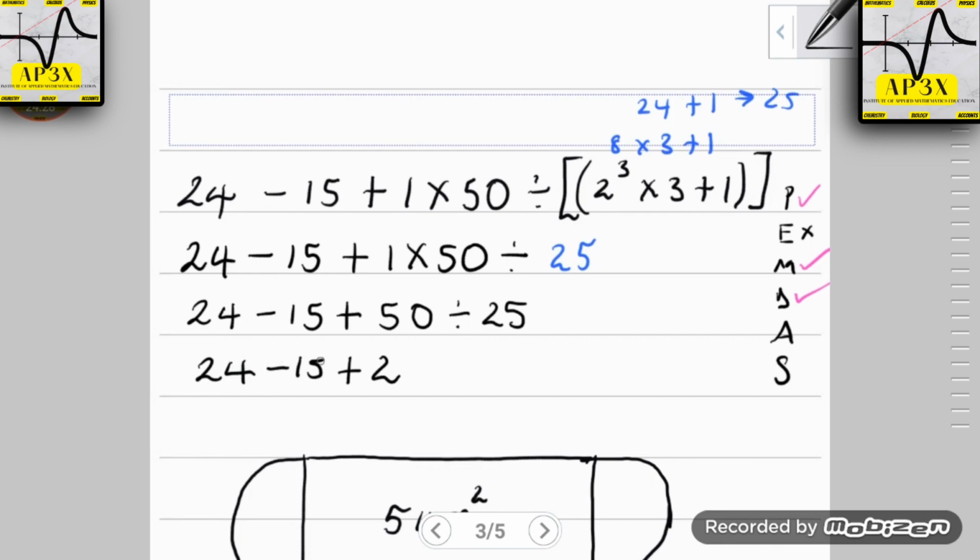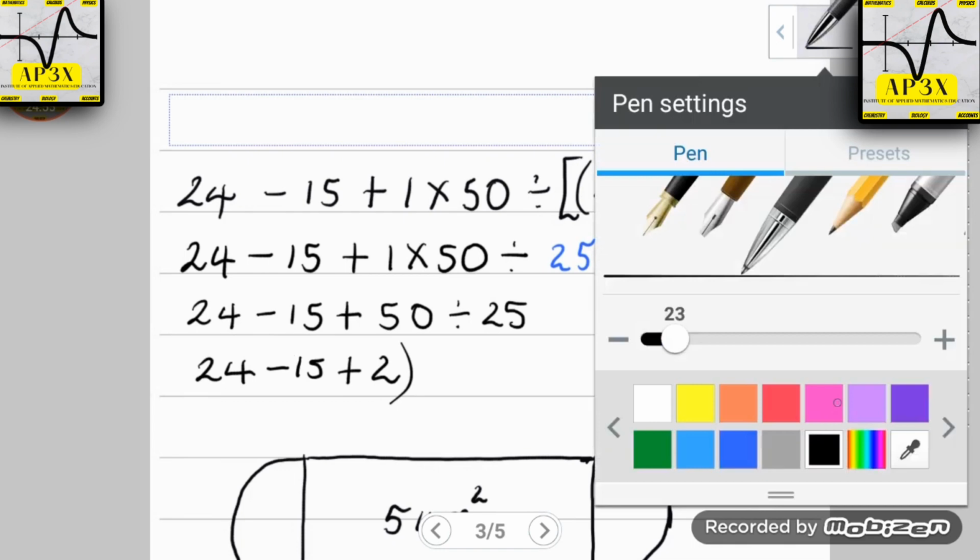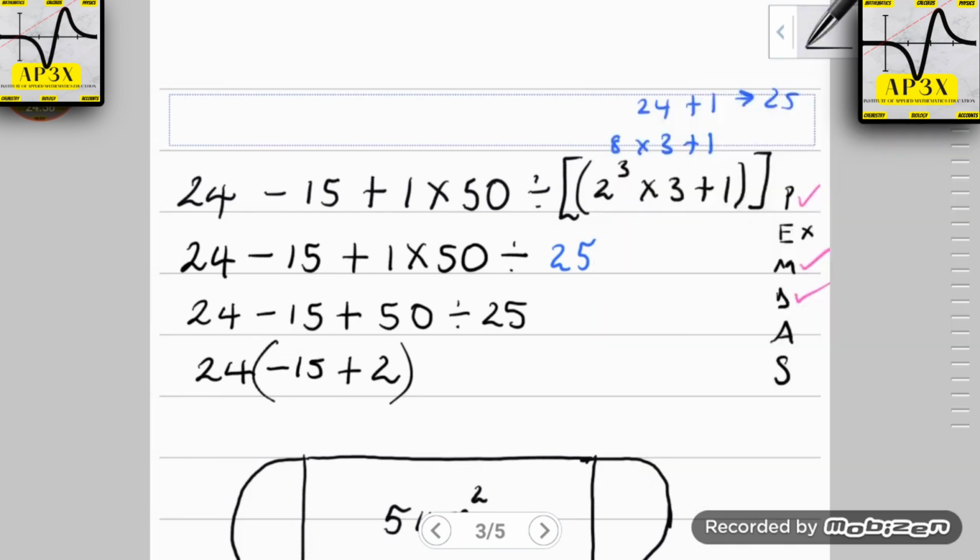So 24 take away 15 plus 2. I find that a lot of students actually said 15 plus 2 is 17, and that's where they went wrong. You are trying to force the problem by forcing addition before subtraction. Now if you decide to actually add before you subtract, bear in mind that the sign in front of the number belongs to the number. So if you're going to force the addition, you have to remember it is negative 15 plus 2, and that's going to give you negative 13.